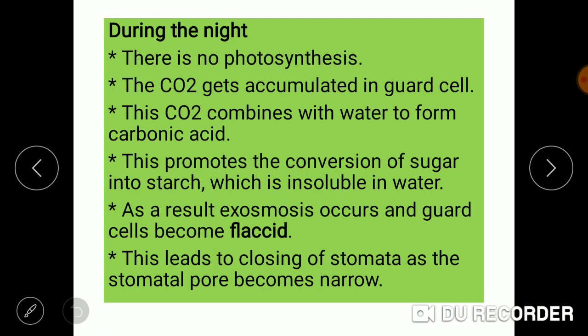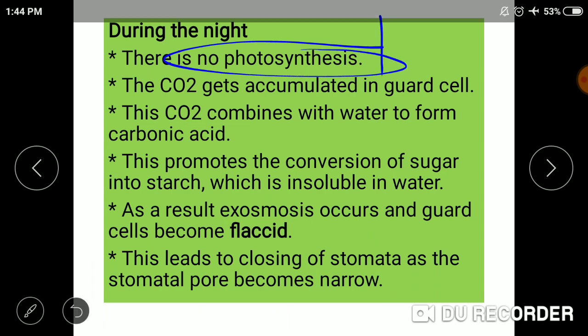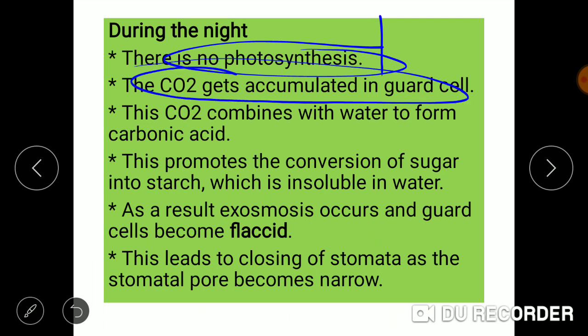Now, during the night time, according to sugar concentration theory, there will be no photosynthesis. First thing, the CO2 gets accumulated in the guard cells during this time, and this CO2 combines with water to form carbonic acid.